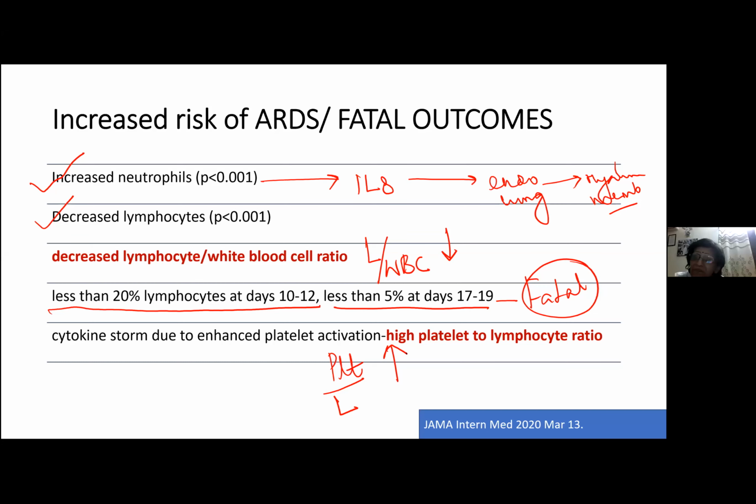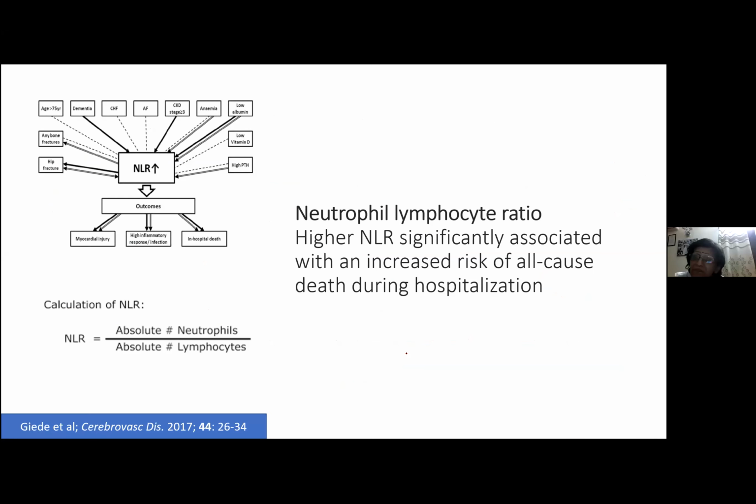Not only that, there was one more very important ratio, and this we have all used in our labs always, isn't it? What is this ratio? The neutrophil lymphocyte ratio, that is, the ratio of neutrophils to lymphocytes. All of you have studied this in so many diseases. Now they said whenever the neutrophil to lymphocyte ratio is increased, this means that this patient is going to have a high inflammatory response, that is, a high cytokine storm.